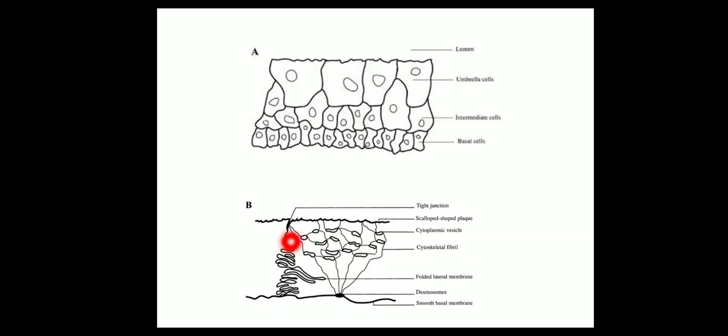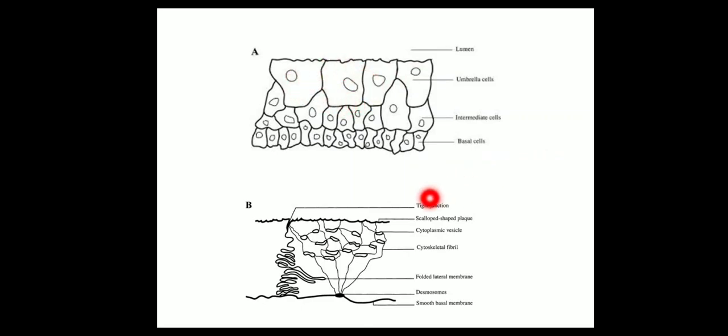I have told you earlier, one of the basic functions of this epithelium is that it protects the underlying connective tissue from the cytotoxic effects of the urine, and allows for maximum distension. So on the lateral surface, each cell is joined together by tight cell junctions in the transitional epithelium.